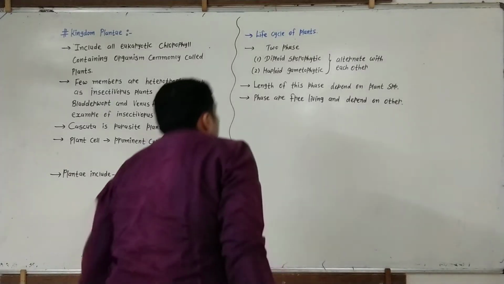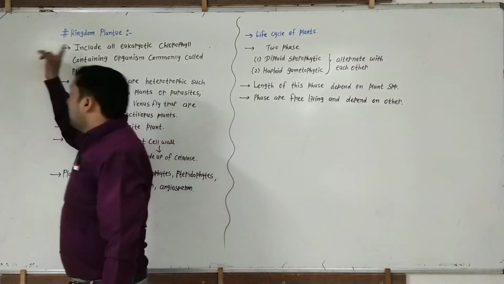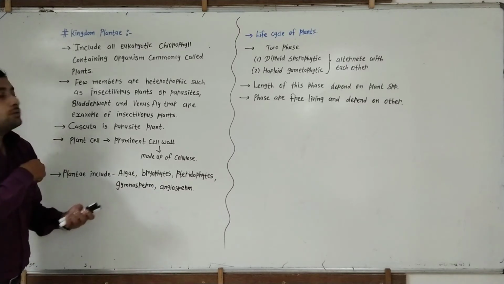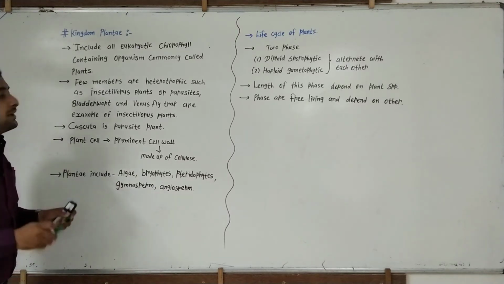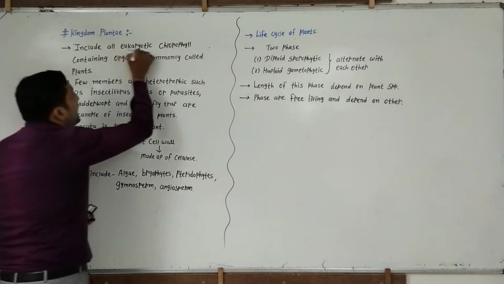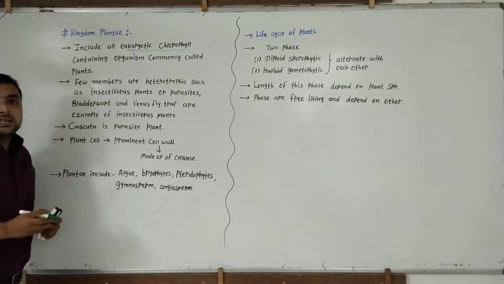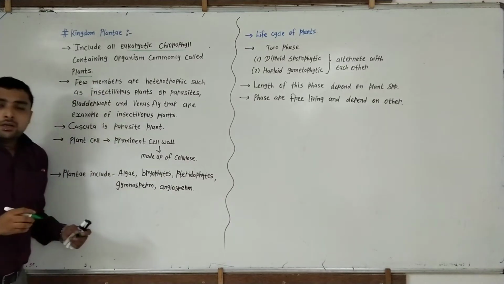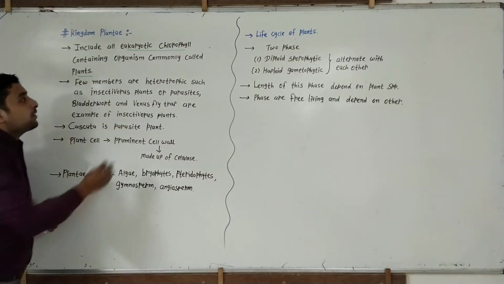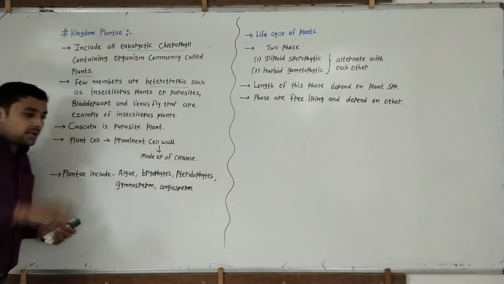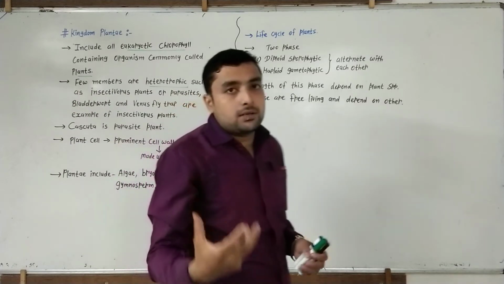Hello dear students. Now the next topic is Kingdom Plantae. This kingdom includes all eukaryotic, chlorophyll-containing organisms, commonly called plants. A few members belonging to this plant kingdom are heterotrophic.